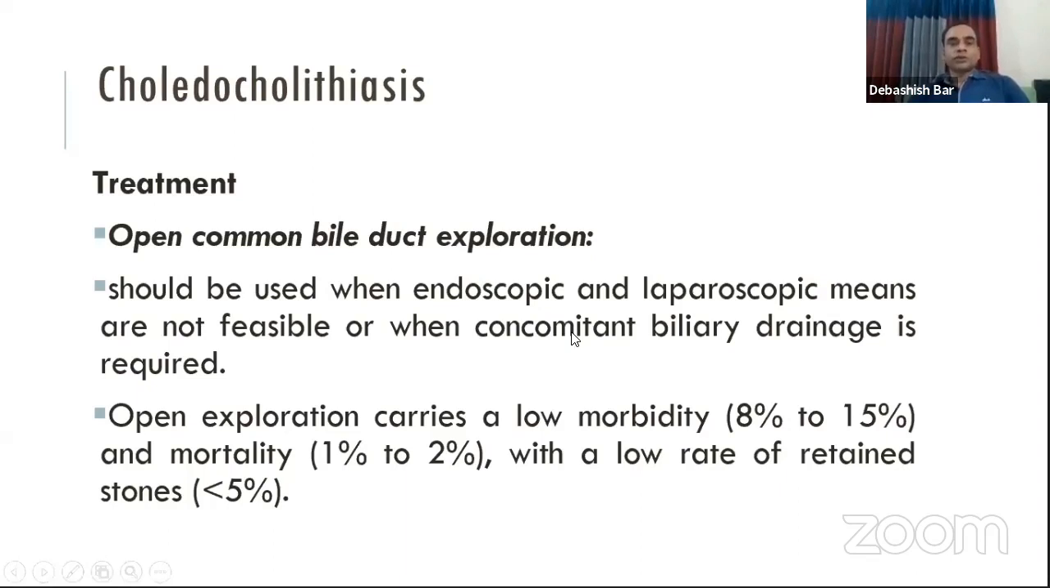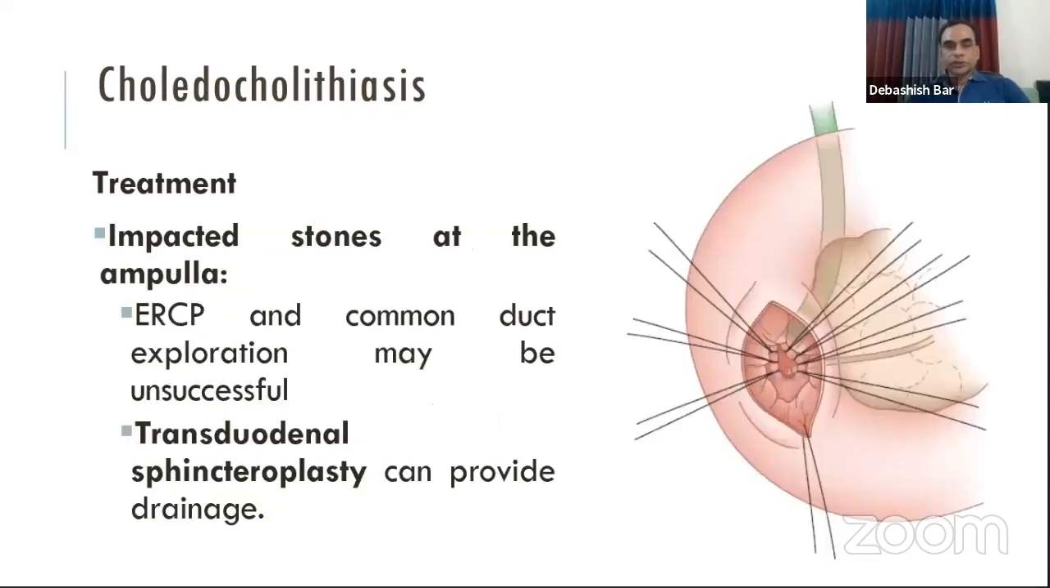The last option is open common bile duct exploration, and we frequently do this operation because our patients do not have enough facilities to do ERCP followed by laparoscopic cholecystectomy. So we do the operation as an open procedure, and in one setting, that is open cholecystectomy with choledocholithotomy. It is most effective and carries low morbidity, and the chance of retained stone is less than 5% in open cholecystectomy with choledocholithotomy.